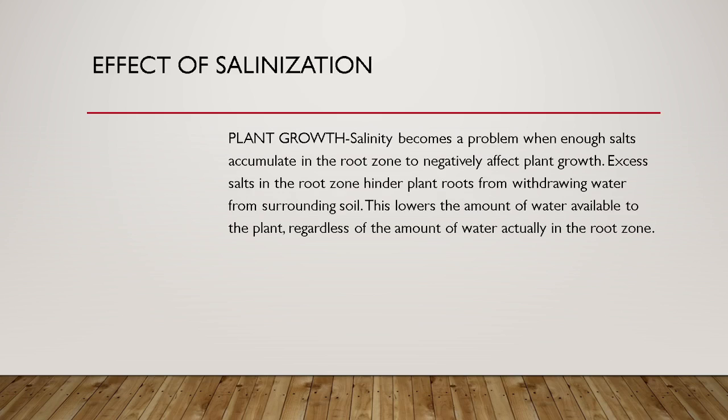Next is the effect of salinization, and I have here plant growth. Salinity becomes a problem when enough salts accumulate in the root zone to negatively affect plant growth. Excess salts in the root zone hinder plant roots from withdrawing water from surrounding soil. This lowers the amount of water available to the plant regardless of the amount of water actually in the root zone. For example, we have here mama plant and papa plant.